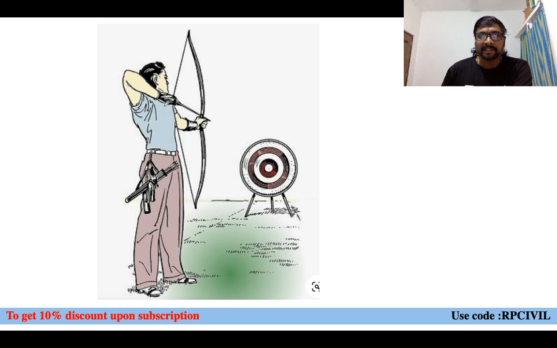So what is the archer doing? The archer is applying the pull, and this is your bow, and this is your bowstring, and here some bending moment is developed at the midpoint of this bow, yes or not? That is what we are going to calculate. When the archer applies a pull, the bowstring is subjected to tension, and what is the bending moment generated at this place? That is the relation between bow, archer, and bending moment.